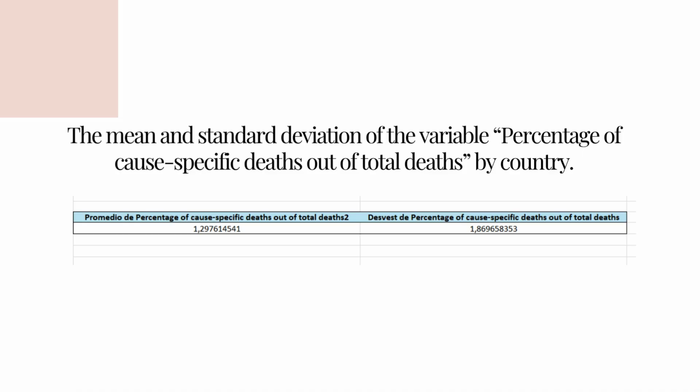So the first is the mean and the standard deviation by country. First, I calculate the mean and the standard deviation of the variable for each country. To do this, I filter sex to all and age group to all in Excel. So we can see the mean is 1.29 and the deviation is 1.86.